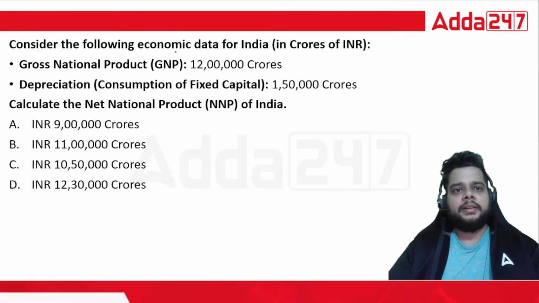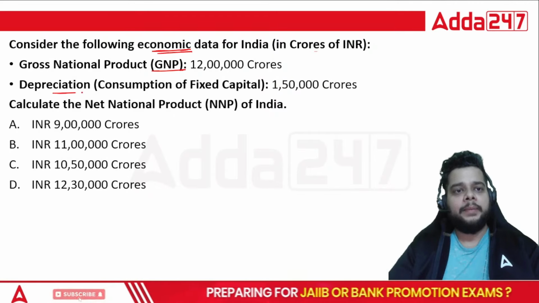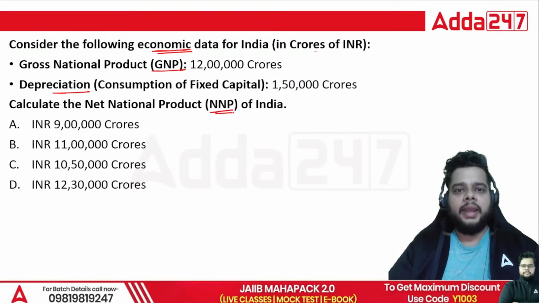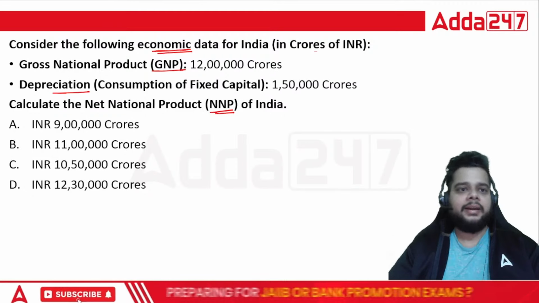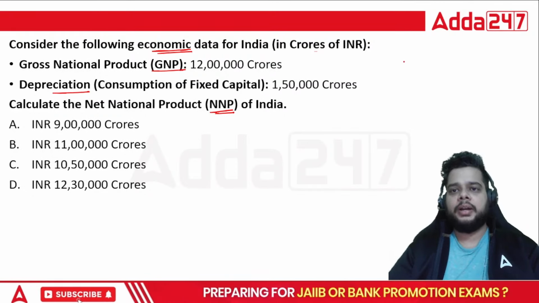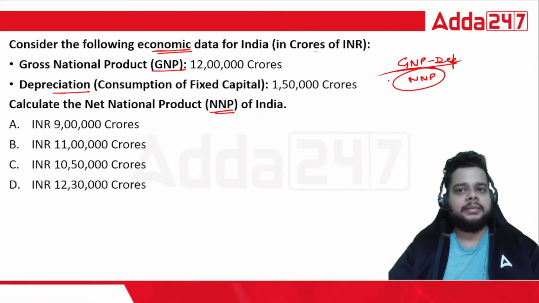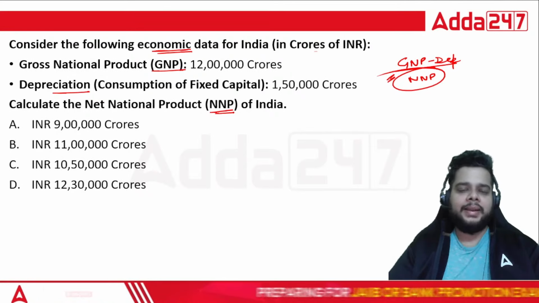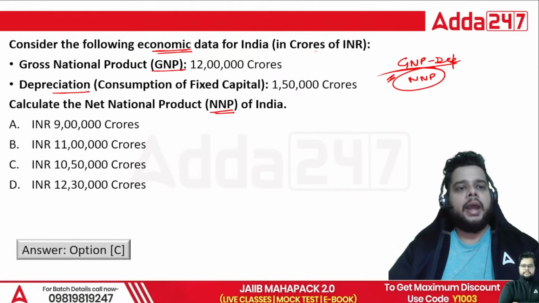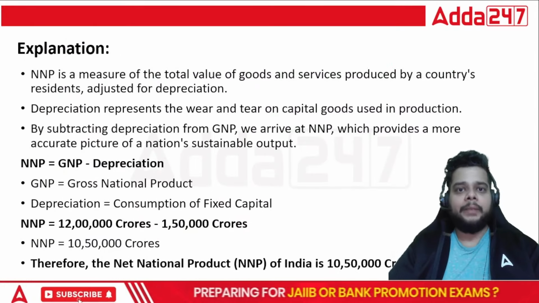Next, we have, consider the following economic data for India, and GNP is provided, depreciation is there. You have to calculate NNP. Always remember, from gross, when you subtract the depreciation, you will get the net national product. So GNP minus the depreciation, you will get the net national product as the answer. So right answer for this question will be what, 12 lakh crore minus 1.5 lakh crore, and C, that is 10.5 lakh crore will be the correct answer for NNP.